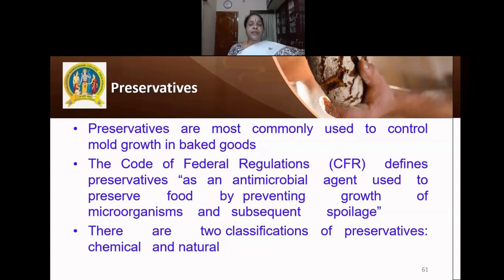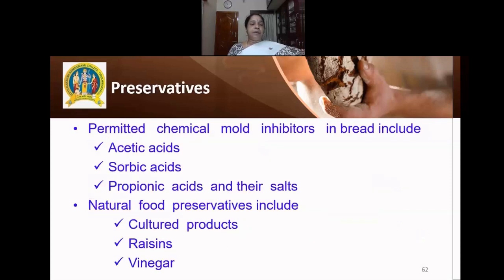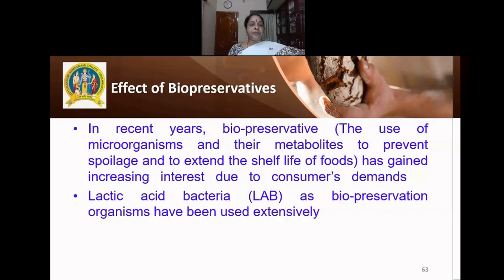There are two classifications of preservatives. They may be chemical or natural. Permitted chemical mold inhibitors in bread include acetic acid, sorbic acid, propionic acid, and their salts, which can be used in the preparation of bread to prevent the mold growth. And there are also natural food preservatives, and they include the cultured products, raisins, and vinegar.